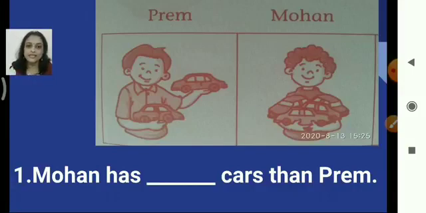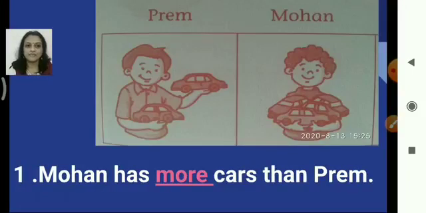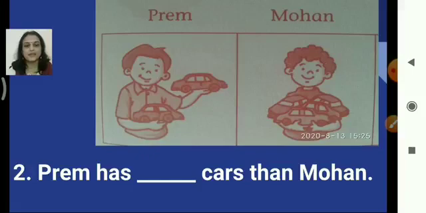The first sentence is: Mohan has dash cars than Prem. We are comparing the cars here. Cars are countable nouns; we can count the cars. So what will come here? Mohan has more cars than Prem. We can use more for countable and uncountable. So here the answer is more cars.